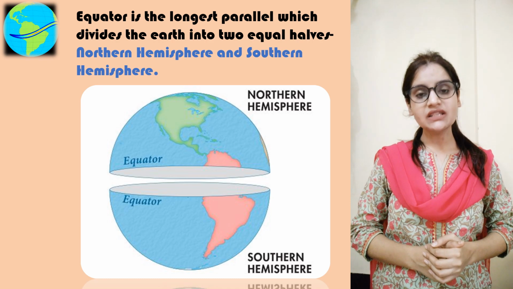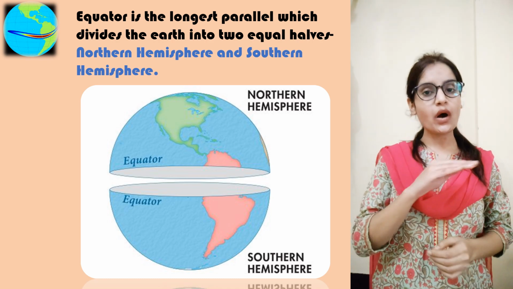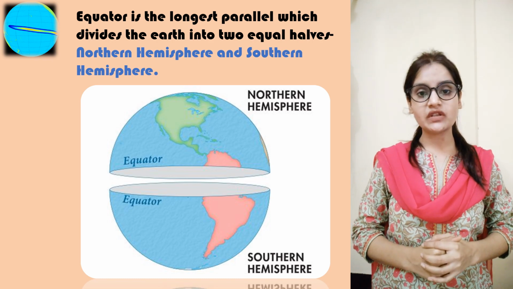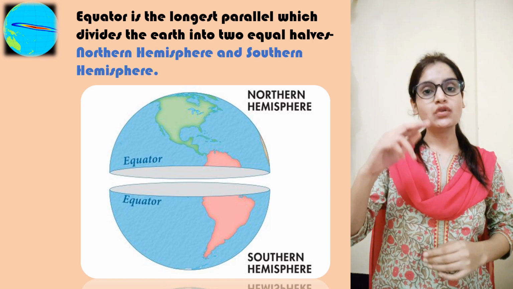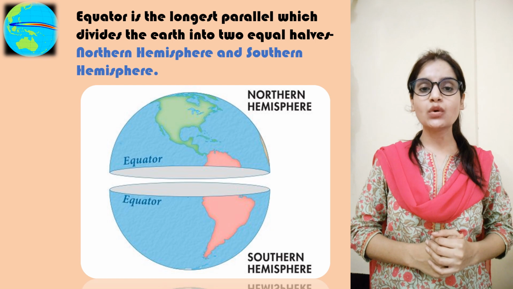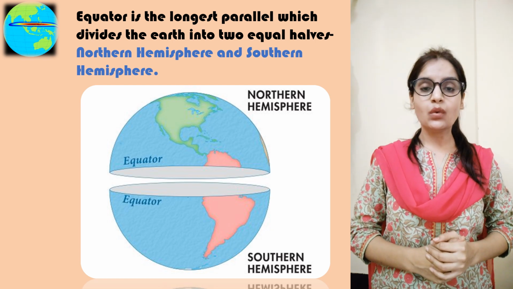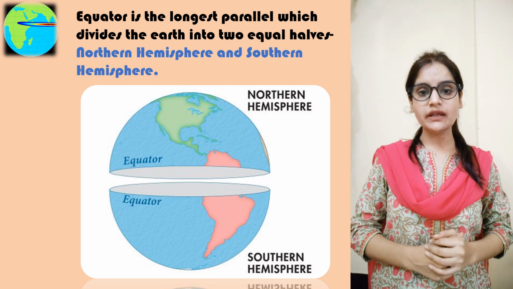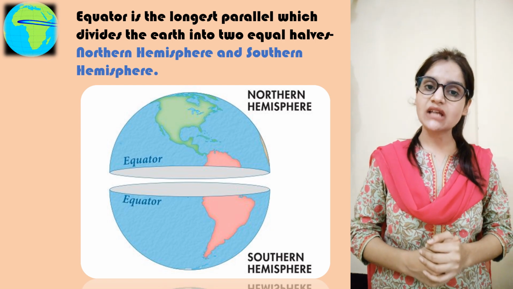The equator is dividing our earth horizontally into two equal halves. The portion of the earth lying north of the equator is known as the northern hemisphere, while the portion lying south of the equator is known as the southern hemisphere.